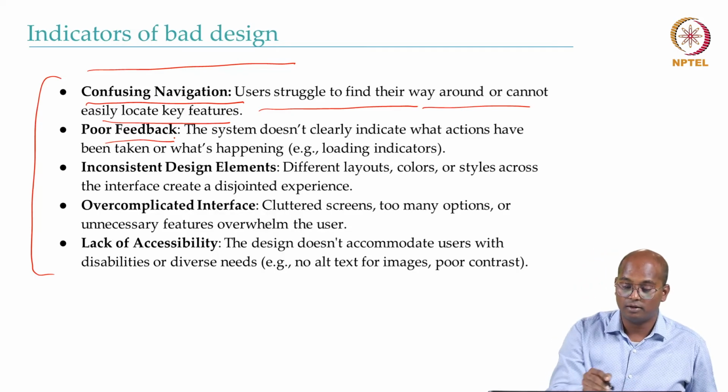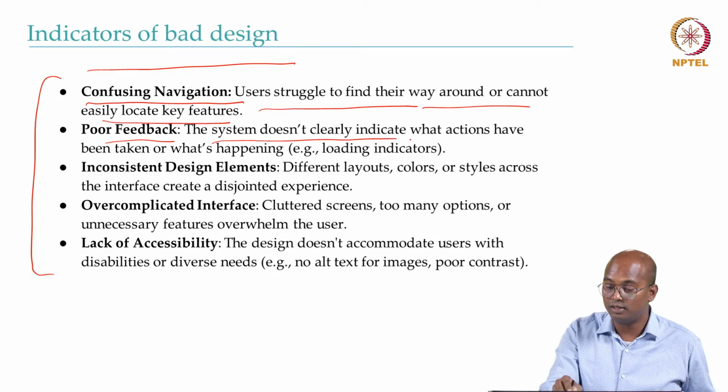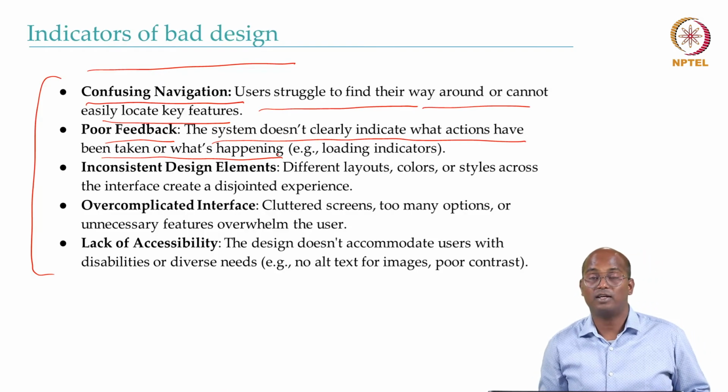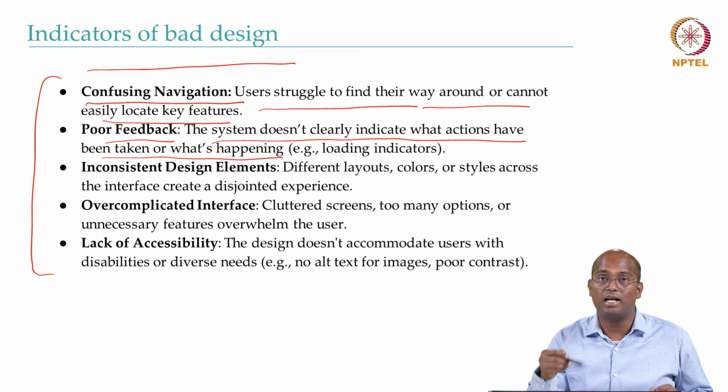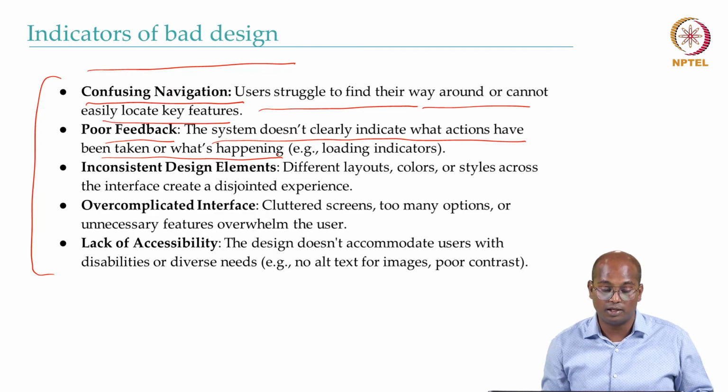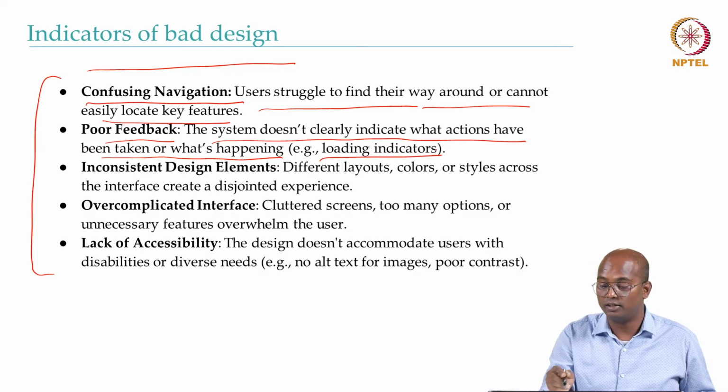Poor feedback: often the system doesn't clearly indicate what action has been taken, what happened. For example, when you click any button, ideally you should be able to see that the button has been clicked, either through sound or at least some visibility, to know what is happening. Similarly, loading indicators.